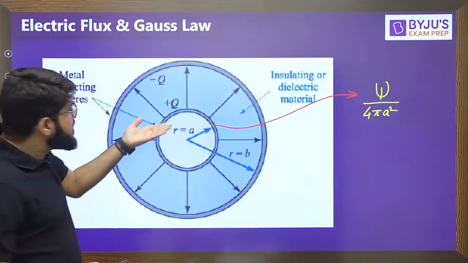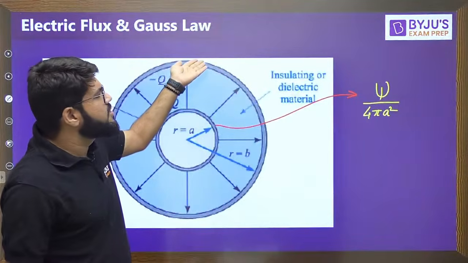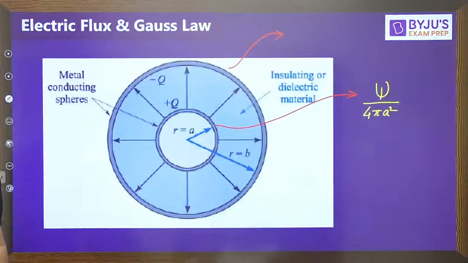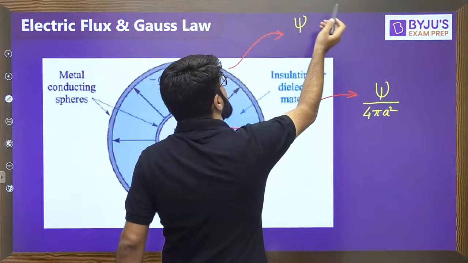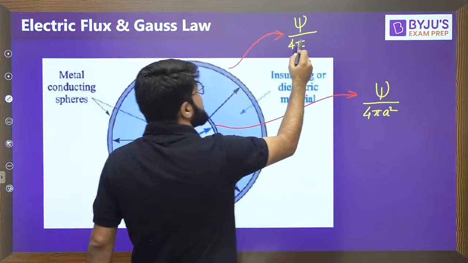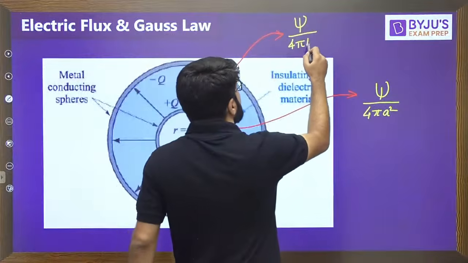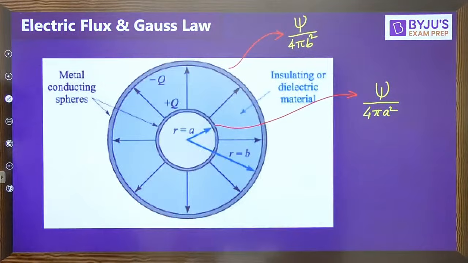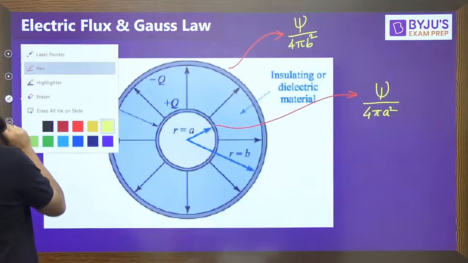Now, due to the movement of charge, due to the flux, the same charge moved towards the surface of the outer sphere. So how much is the density of the flux at the outer sphere? The same charge Xi equal to Q moved, but the density will be different, because density means flux per unit surface area, and the surface area of the outer sphere will be 4 pi b square, and b is greater than a because it is the outer sphere. So the surface density at the surface of the outer sphere is Xi upon 4 pi b square.